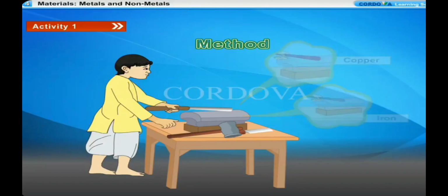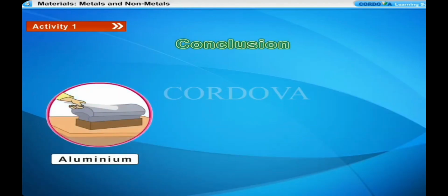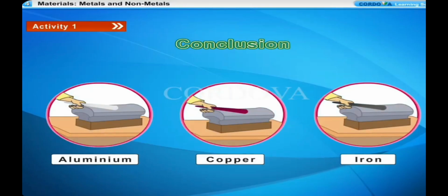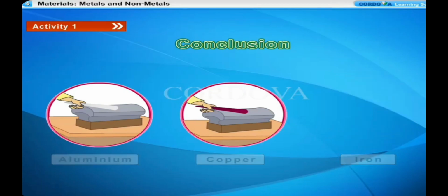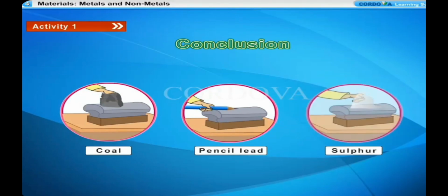However, the coal piece, pencil lead and sulphur piece broke into smaller pieces and then formed powder when beaten with a hammer. Conclusion: metals like aluminium, copper and iron can be turned into sheets without breaking when beaten with a hammer. Metals are said to be malleable, whereas non-metals like coal, pencil lead, both are forms of carbon, and sulphur are turned into powder when beaten with a hammer. Non-metals are said to be brittle.